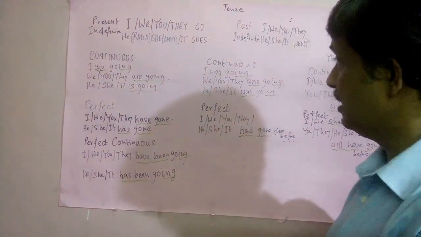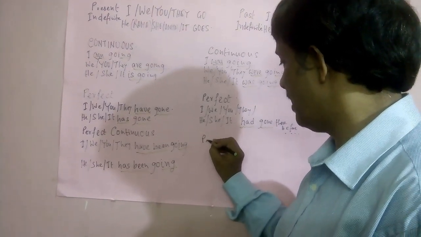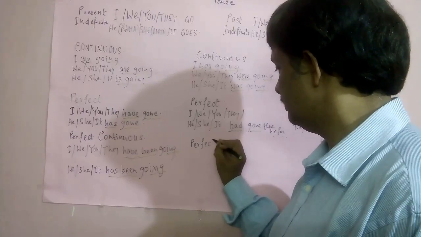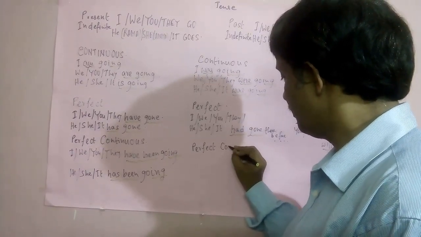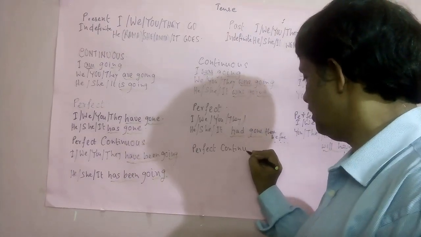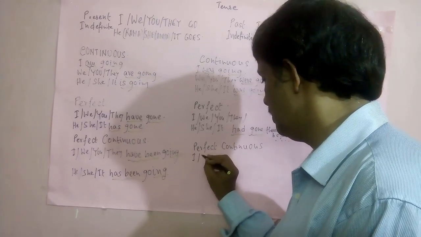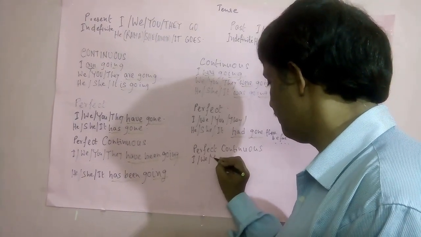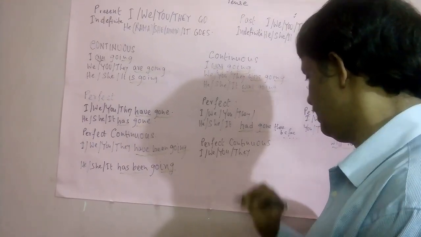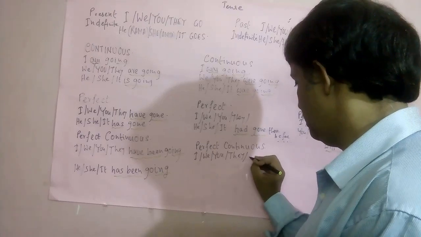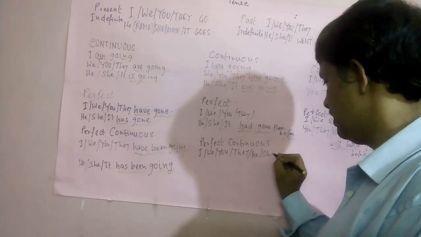Now here past perfect continuous, that is I, we, you or they or he or she or it.